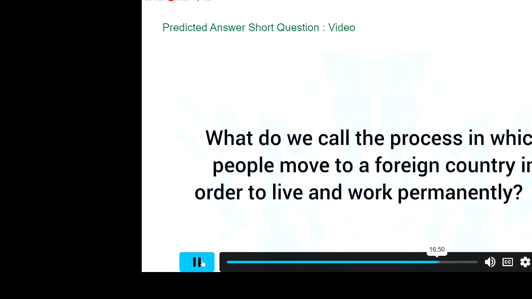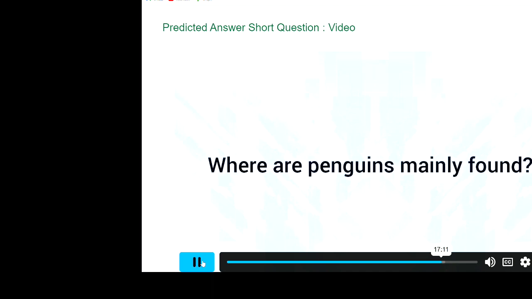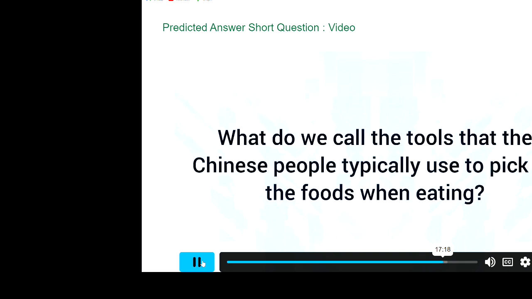What do we call the process in which people move to a foreign country in order to live and work permanently? Immigration. What term can we apply to describe the amount of water in the air? Moisture. Where are penguins mainly found? Antarctic South Pole. What do we call the tools that the Chinese people typically use to pick up the foods when eating? Chopsticks.